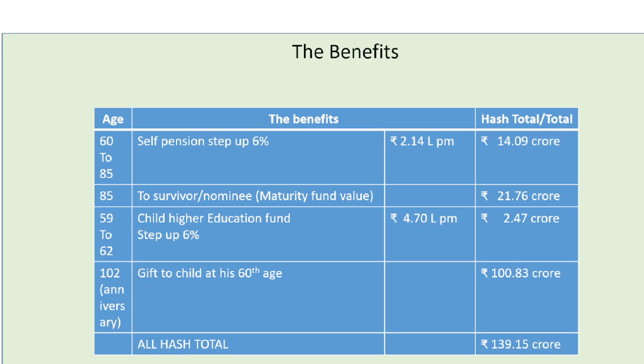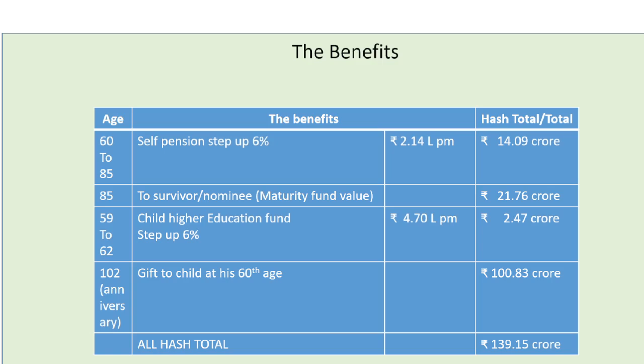Two days back I gave a video. For that video, this is the summary. Child higher education fund: after 17 years of the child, for 4 years, we will be getting 4.7 lakh per month from the investments. This works out to 2.47 crore in 4 years, with a step-up of 6%.